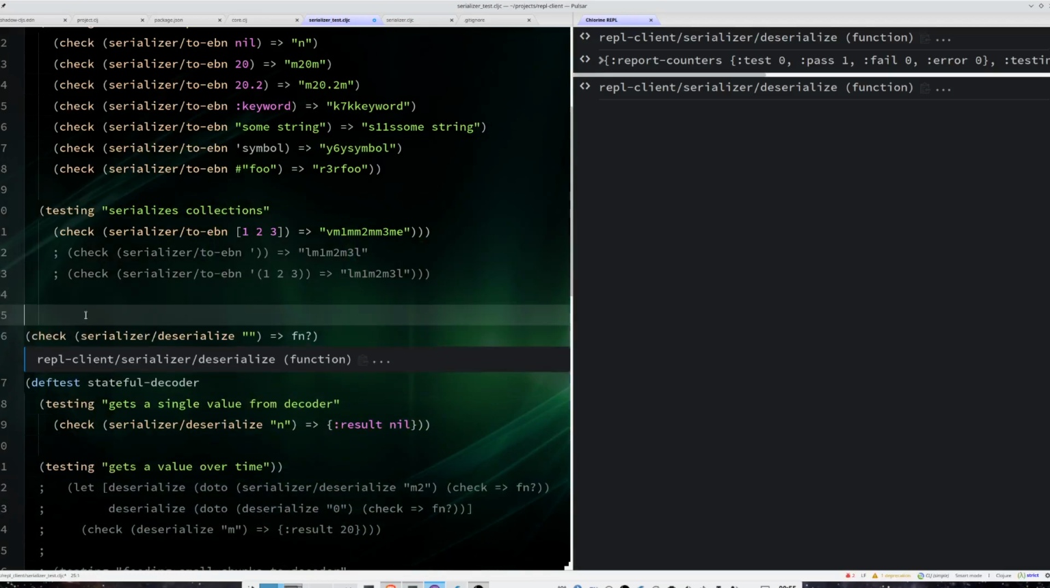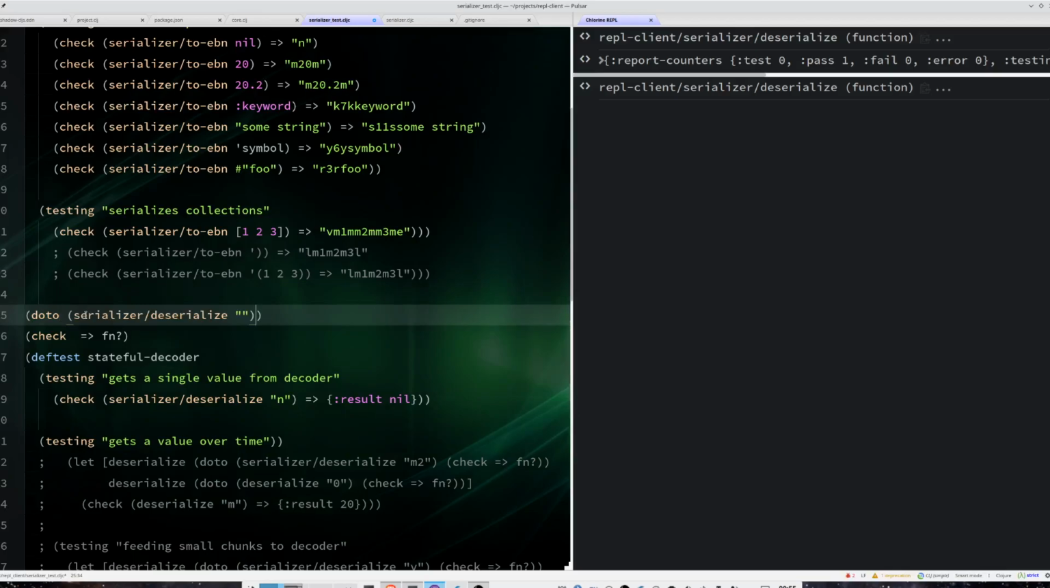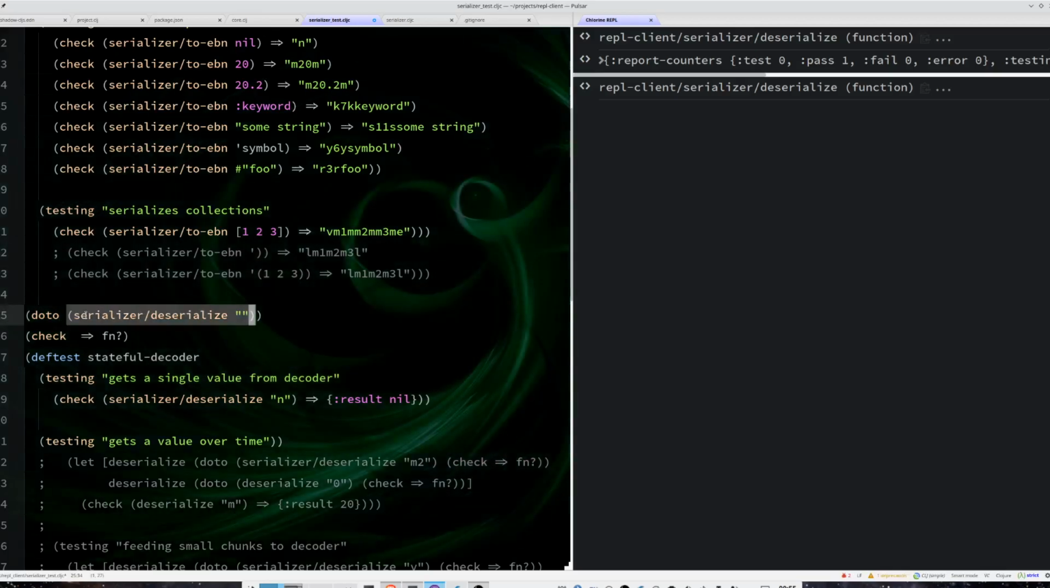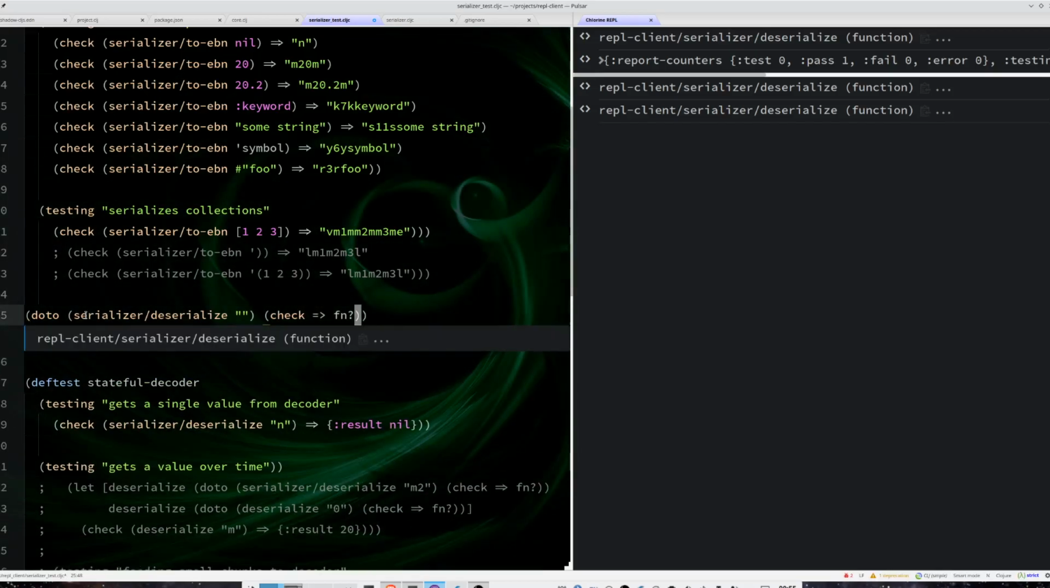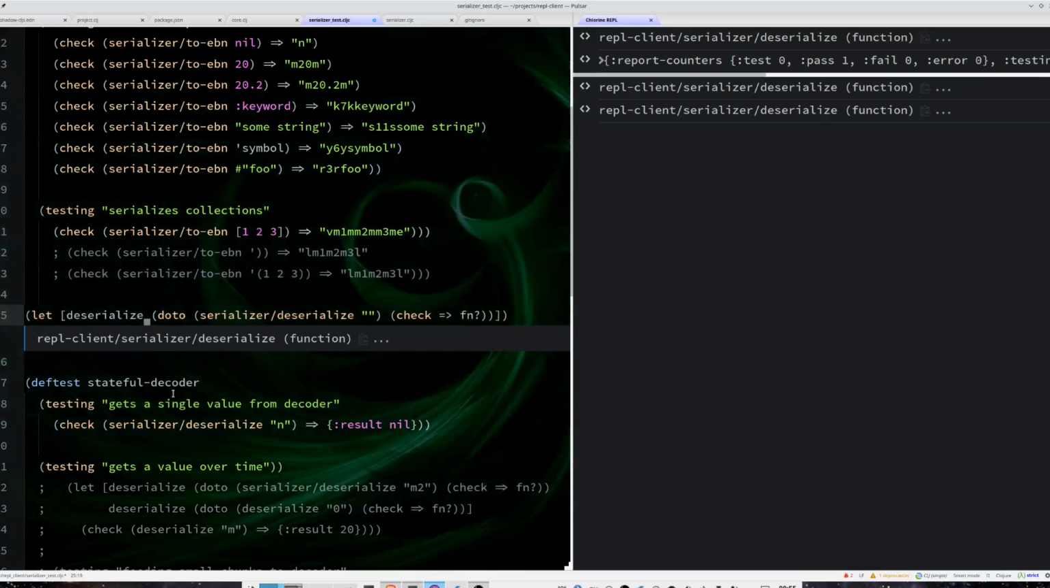One thing that is easy to do this is doto. So I am going to feed something to deserialize, and with the result of this, I am going to check if it's a function. And that will give me a success test and also the result of the deserializer as the return. So I can basically put this inside a let, like deserialize. And that's exactly what I am doing here.